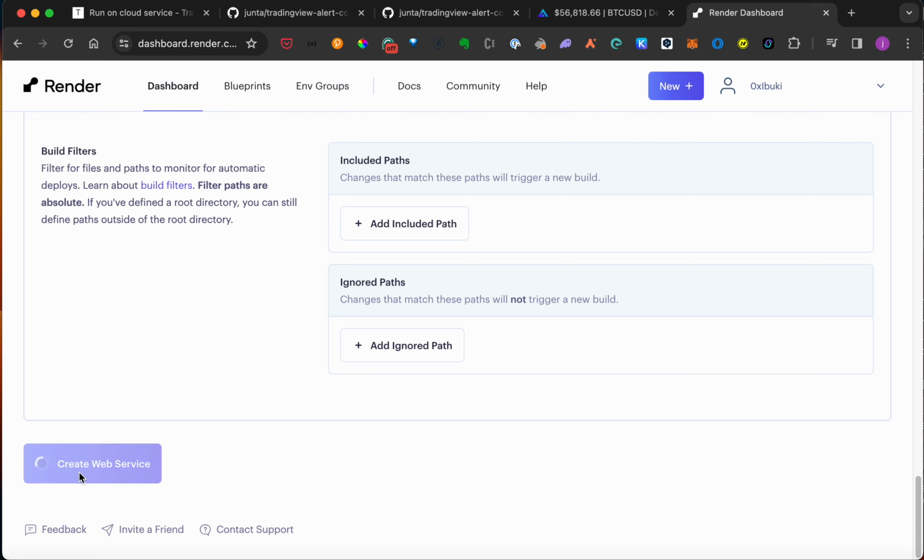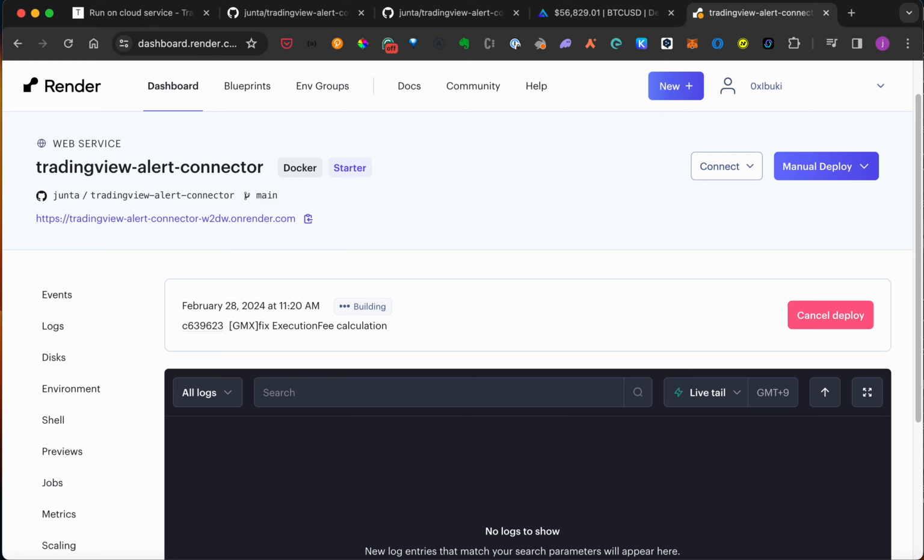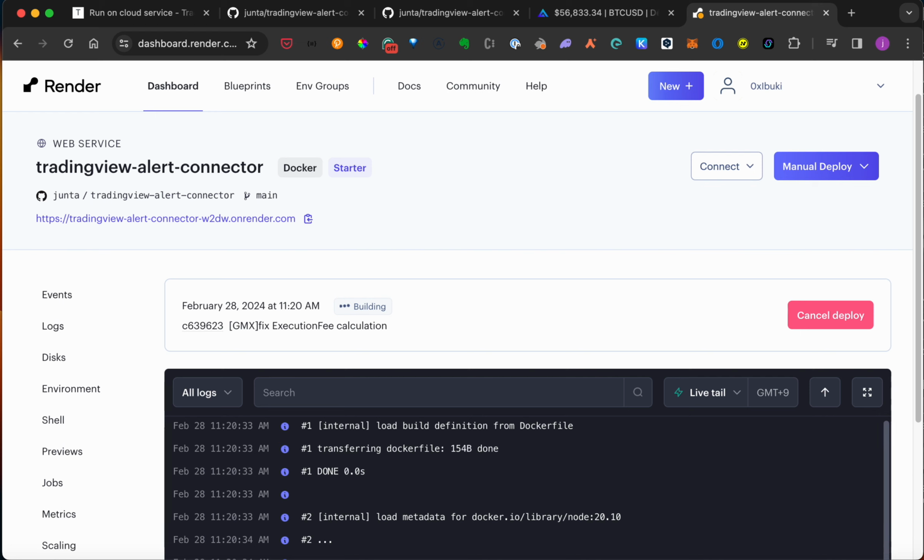Then render.com starts deployment, so please wait until it's done. Also, in addition, I highly recommend setting up two-factor authentication on render.com to enhance your security.